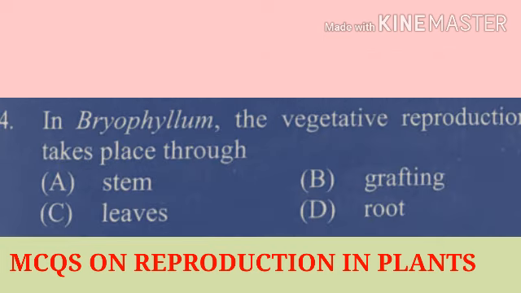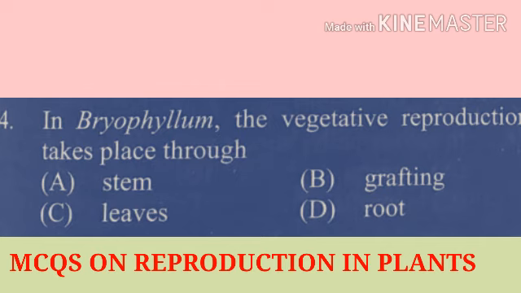Question number 4. In bryophyllum, the vegetative reproduction takes place through. Bryophyllum in Marathi is Parnaputi. The bryophyllum is not produced from stem, it is not produced from grafting, it is not produced from root.